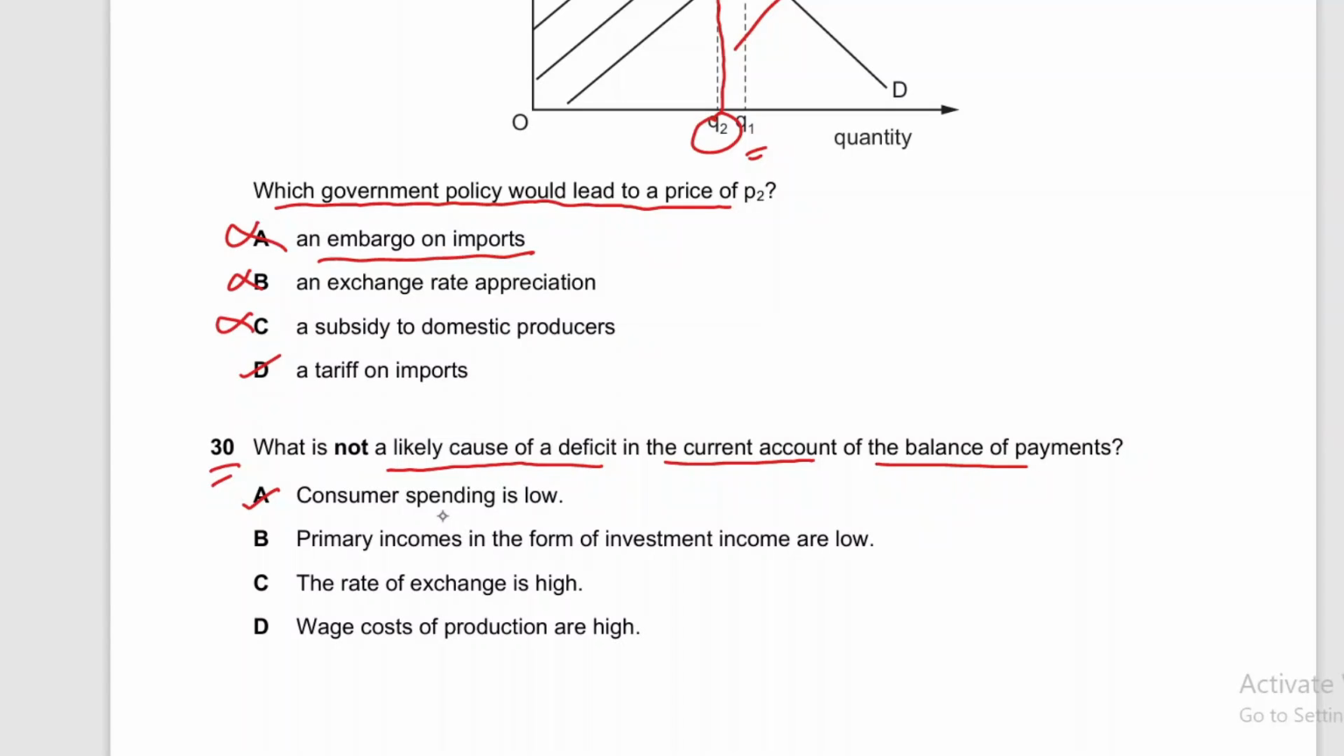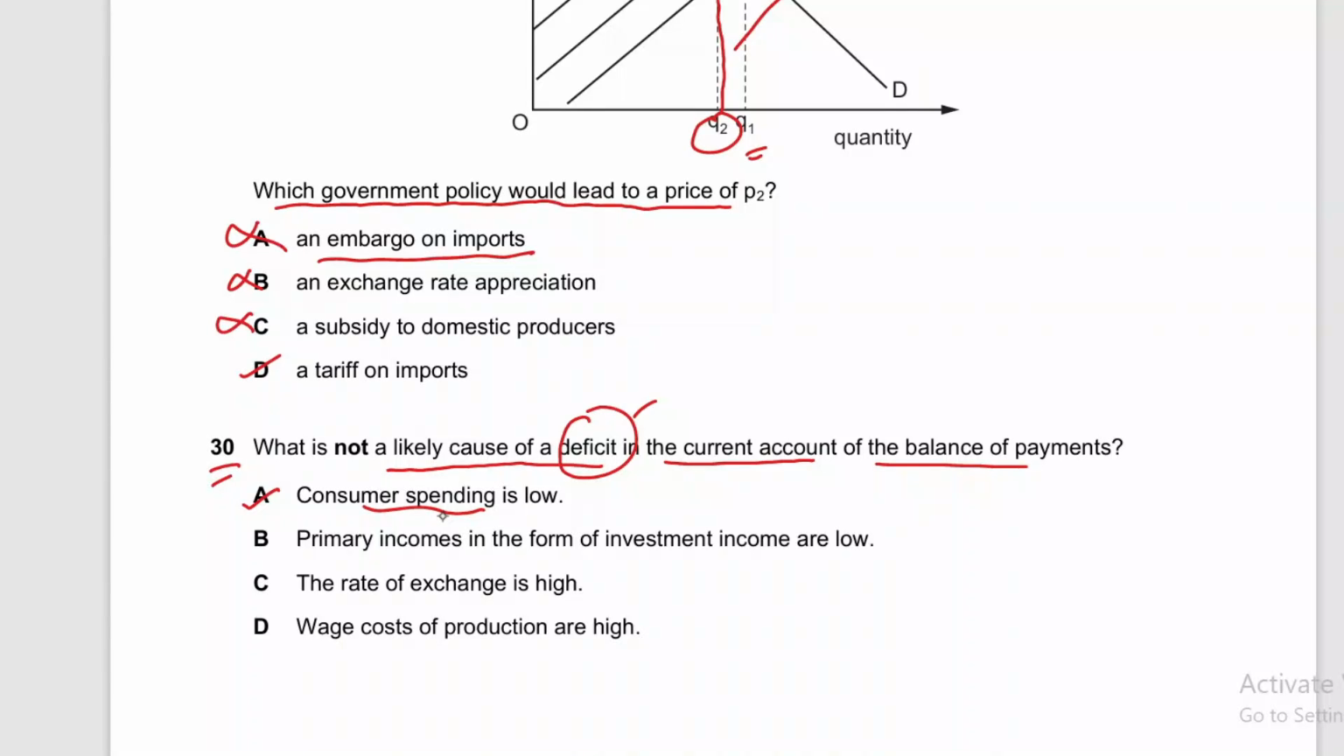If consumer spending is low, it is not the cause of deficit, because deficit should be caused if consumer spending is high, because people will be spending more on imports possibly, so deficit may be caused. But in this case, if consumer spending is low, it means it is like expenditure reducing policy. So when expenditures are low, deficit may also decrease.